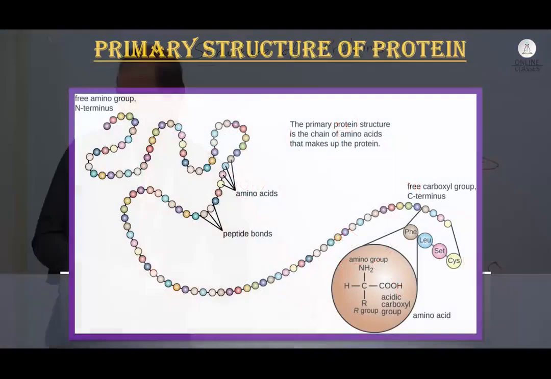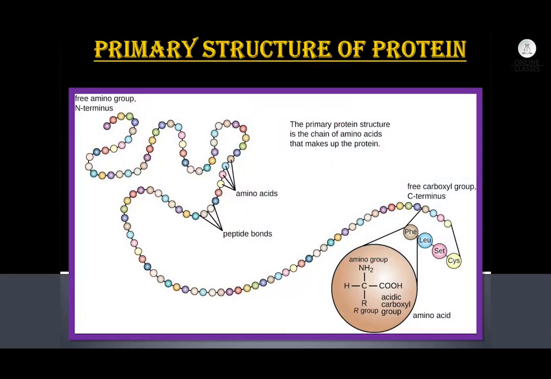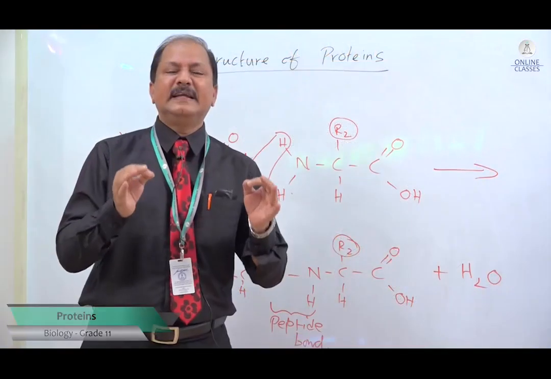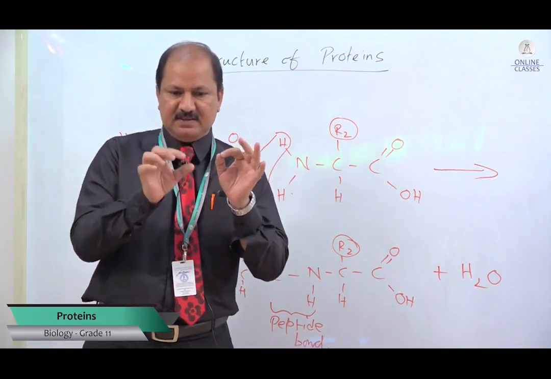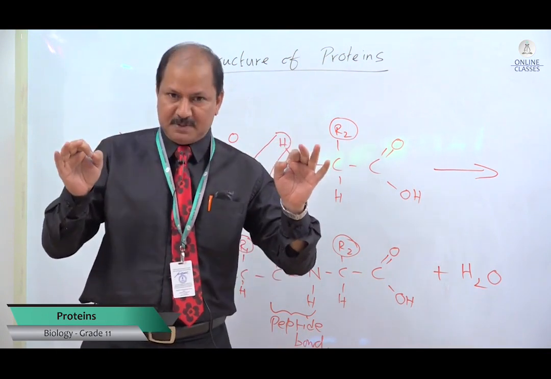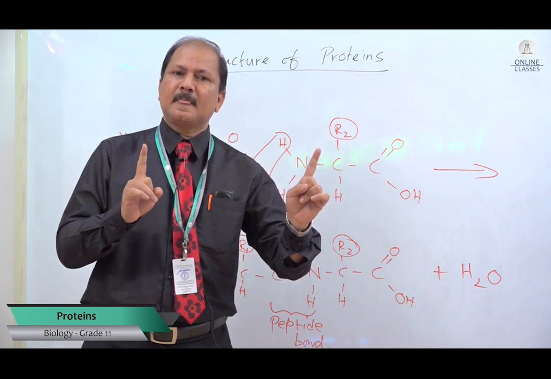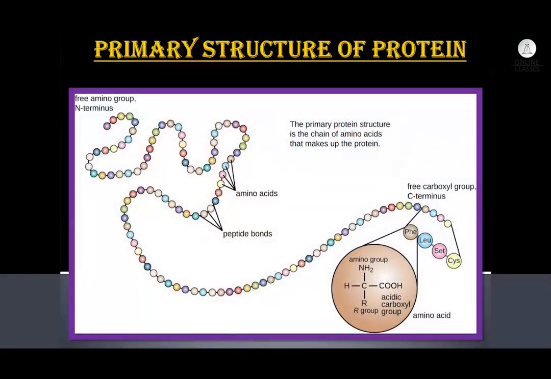Primary structure of protein. So what is the primary structure of protein? It is made up of repeating units of amino acids. Who determines this particular amino acid sequence? The base sequence on DNA determines it. So what is the primary structure? The sequence of amino acids found in a polypeptide chain, joined by peptide bonds during condensation reactions. It's a long one. The sequence of amino acids found in a polypeptide chain joined by what bond? Peptide bond during condensation reactions.